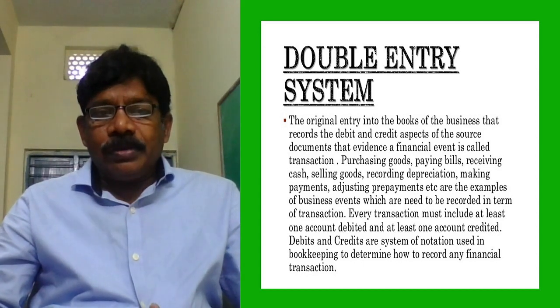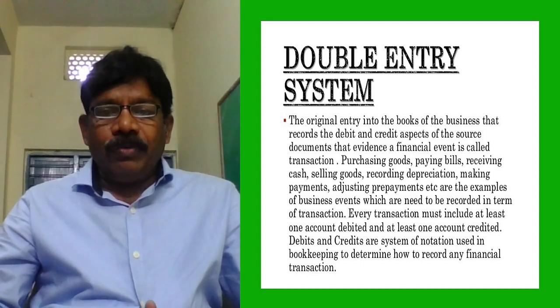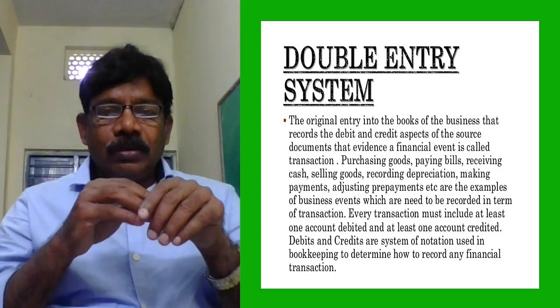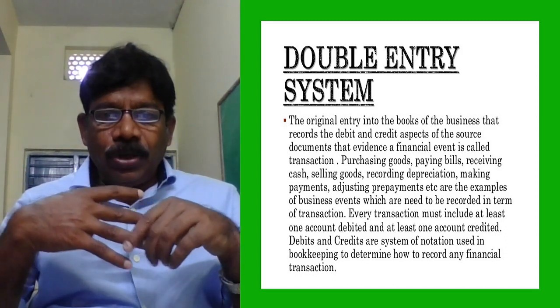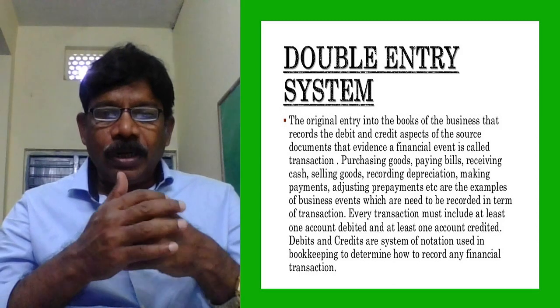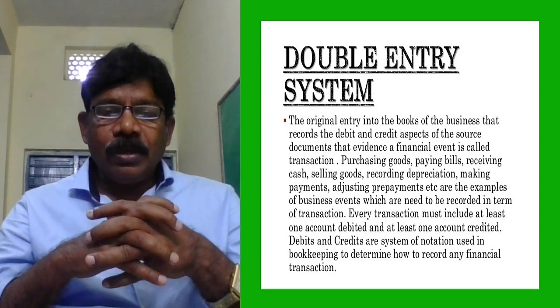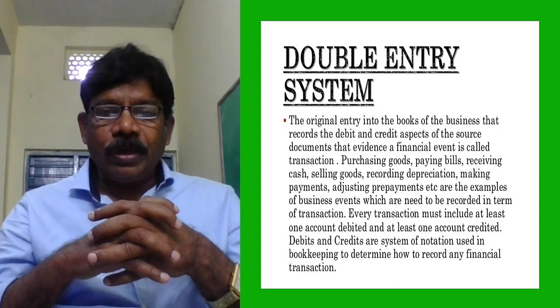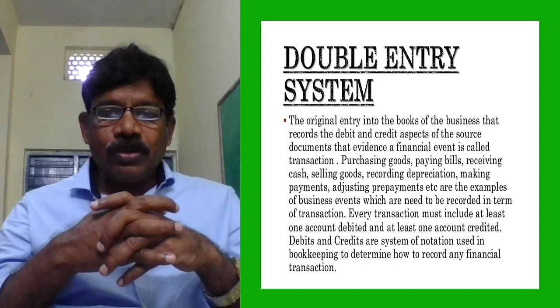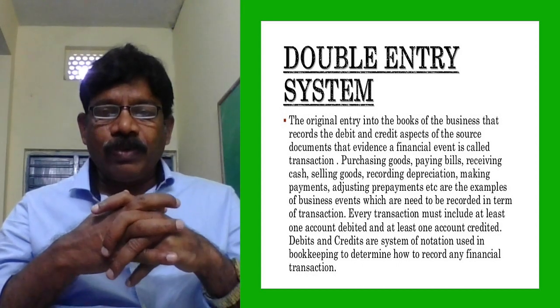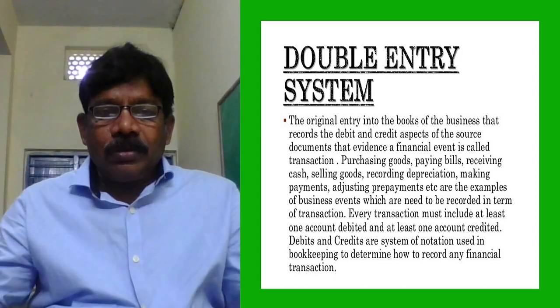We had an evidence. The original entry in the books of business that records the debit and credit aspects of a source document that evidences a financial event is called a transaction.